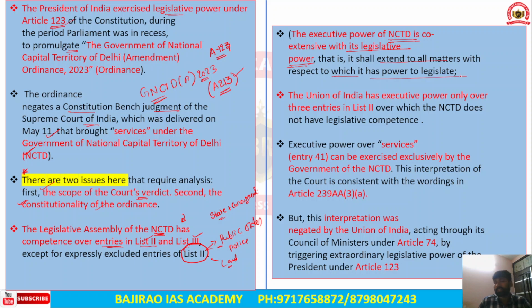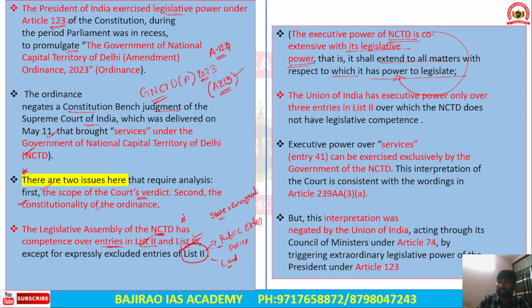Now, the Legislative Assembly of the National Capital has the power to legislate on a wide variety of issues which are part of the List 2 and List 3 subjects, except public order, police and land. So therefore the executive power also co-extends with the legislative power of the state or union territories legislation. So this is what the Supreme Court has held.